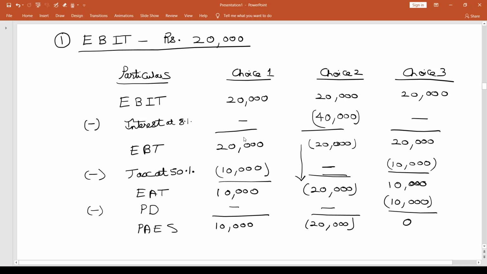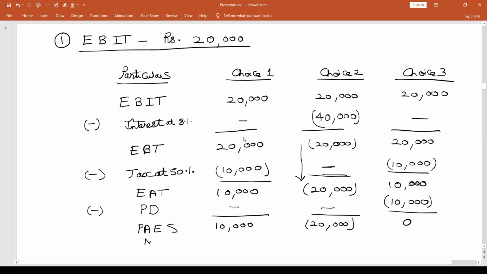So depending on the profits available, I will make payment. Since I have 10,000, I will pay it entirely. I'll pay the entire 10,000 off as preference dividend without having anything for the equity shareholders. But I am not going to say that there is an expense of 40,000 here when the profit is only 10,000. So probably next year, which is not in the scope of our discussion in this problem, that 30,000 would be paid. That's how I'm going to consider the preference dividend here.